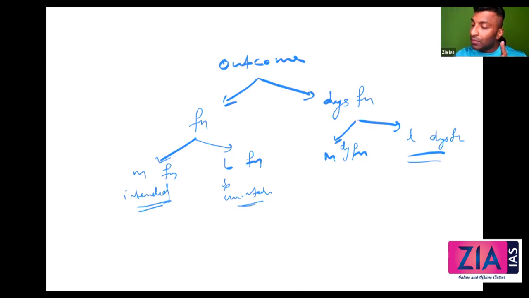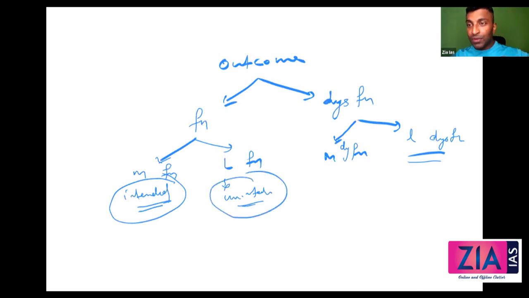So the intended outcome is considered as your meaning, your outcome. The function is for you. It is the individual function. The unintended one is something which is going to benefit the society. This is a societal function.